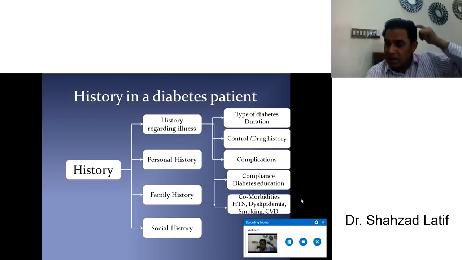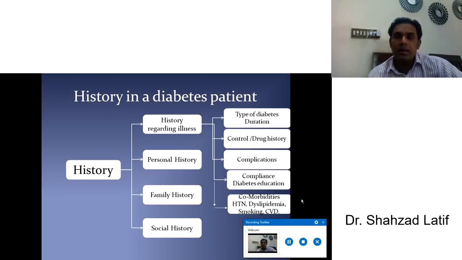You should ask about fasting control, postprandial control, and random control. And always ask about the history of the drugs. Which drug is the patient taking? Is he or she on an oral hypoglycemic drug or on insulin, or both in combination therapy? So control and drug history are equally important.